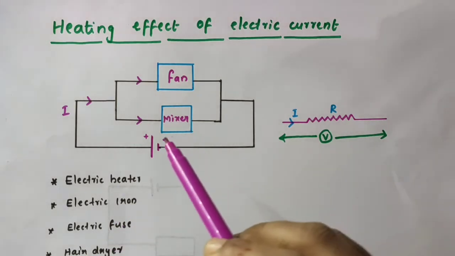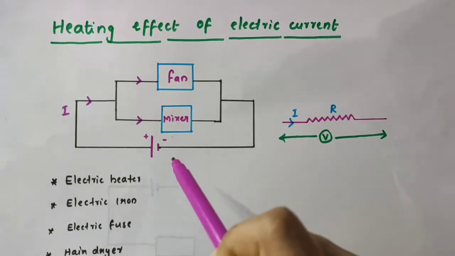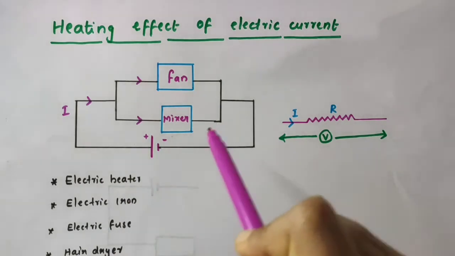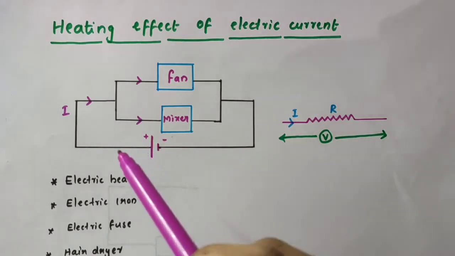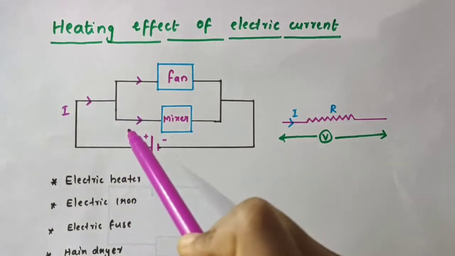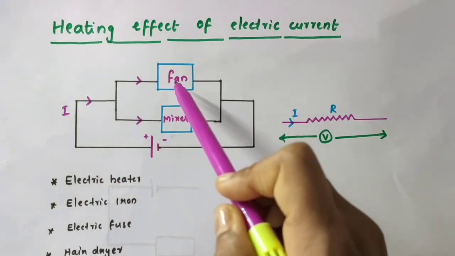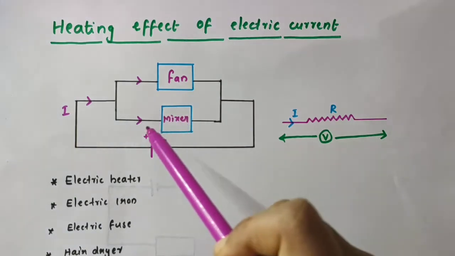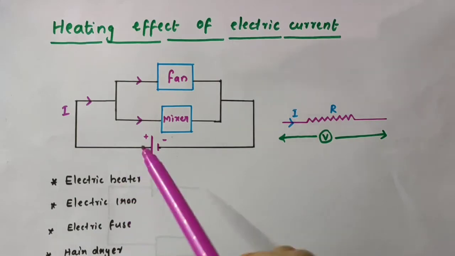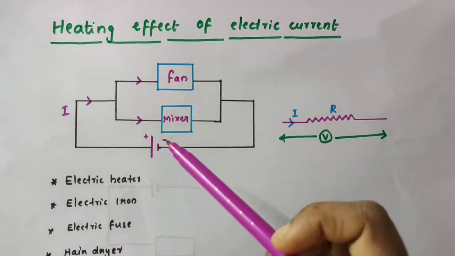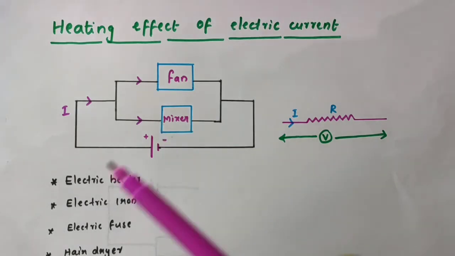Now, to maintain the electric current in the circuit, the source of electrical energy, that is a cell or a battery, has to keep expending its energy. A part of this energy is used up in maintaining the electric current in the circuit, which may be consumed in useful work such as rotating the blades of an electric fan, running an electric mixer, grinder, etc. However, the rest of the source energy is dissipated in the form of heat, which raises the temperature of the gadget, and you might have experienced this in your everyday life.